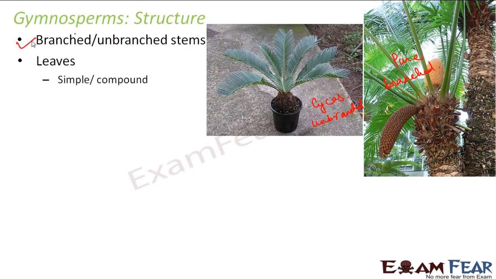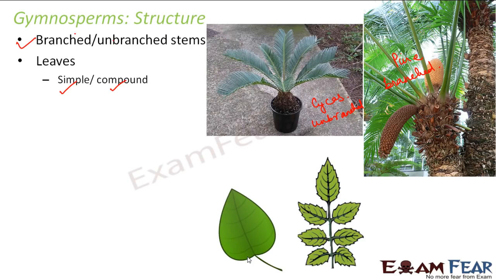Okay, so the next one is leaves. When I talk about their leaves, the leaves can be simple leaves, or they can also be compound leaves. Now what do we mean by a simple leaf and a compound leaf? A simple leaf is one which has a single blade. So this is the leaf blade and you just have one leaf with one blade. But when I say compound leaf, here the blade is divided into distinct parts called leaflets. So this is one blade which is divided into distinct parts called leaflets. So this one thing is a compound leaf. One compound leaf has distinct leaflets.